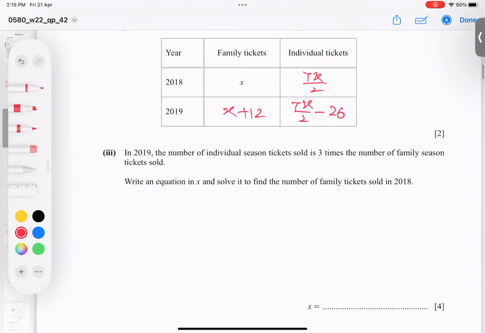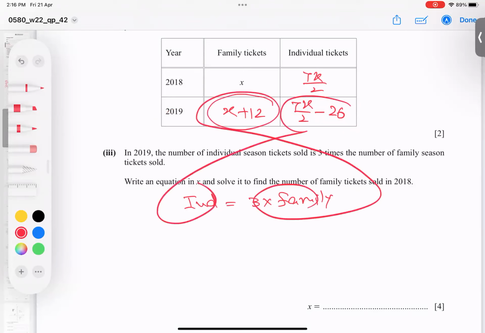Now this statement: in 19, the number of individual season tickets sold is 3 times the family tickets. So individual is equal to 3 times family tickets. I hope the idea is clear. So this is the whole story. We have to find an equation in X and then find out X. So the individual ticket in 19 is this line, so this value will come here and this value will come here.